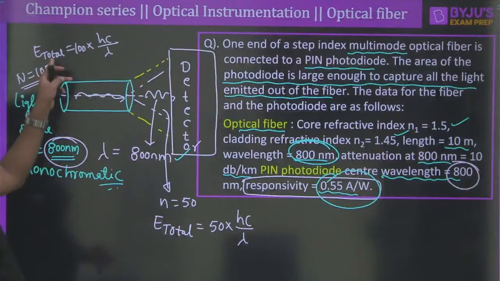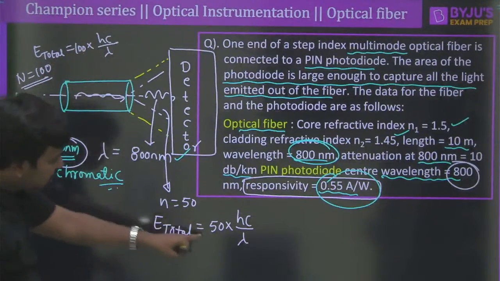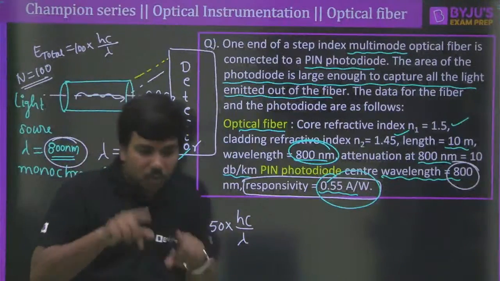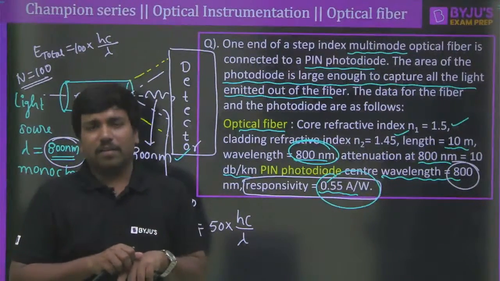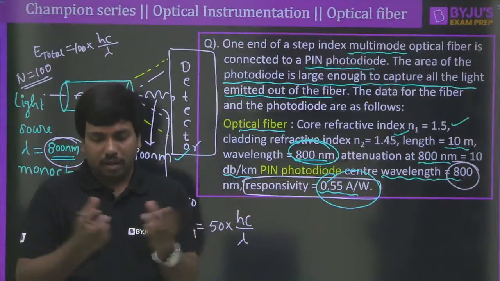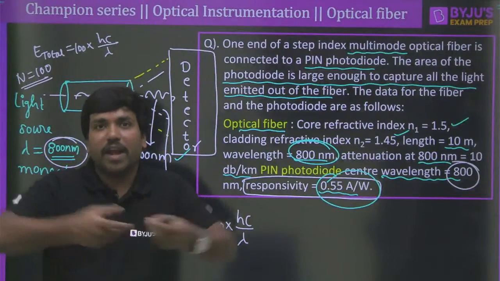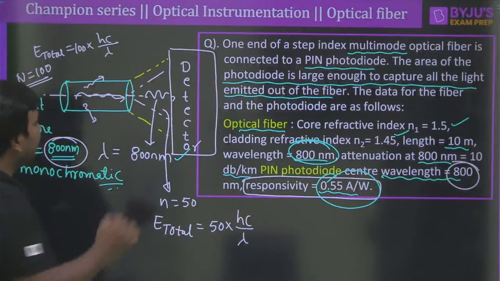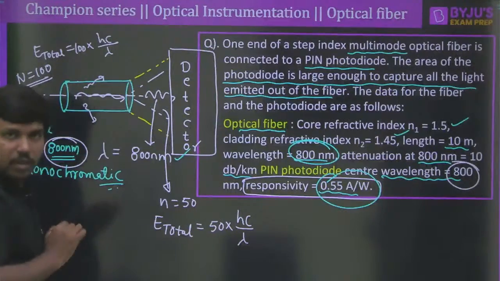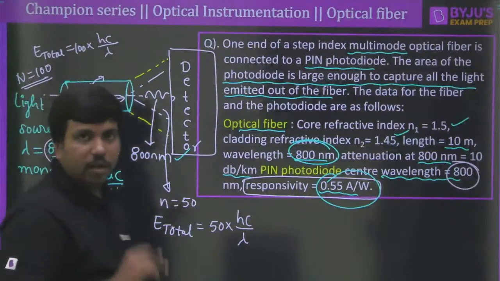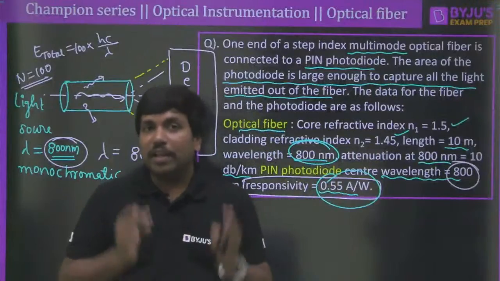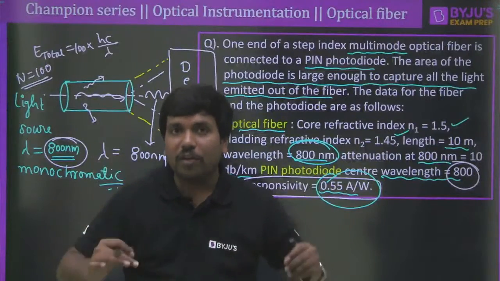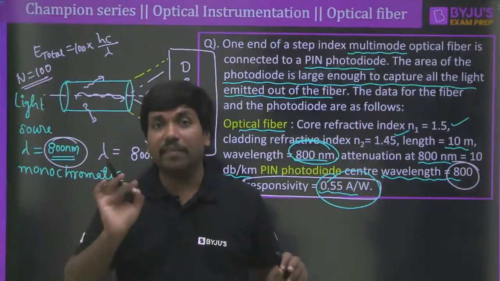It means that the energy is high at the entry side, but energy is lost at the output side, because some photons may be absorbed by the core material, or sometimes through the cladding the light rays or photons get scattered. Some photons may try to go out like this, which is also possible. That's why we need to have proper insulation around the cladding material, such that the photons cannot escape from the medium. All the photons will be there, so that we have less power loss or less attenuation.